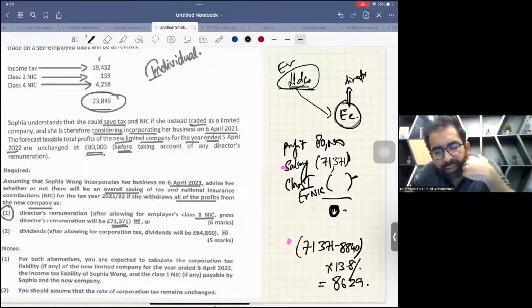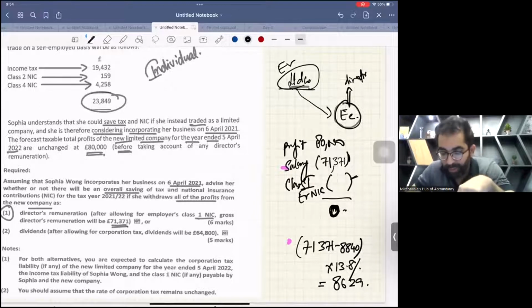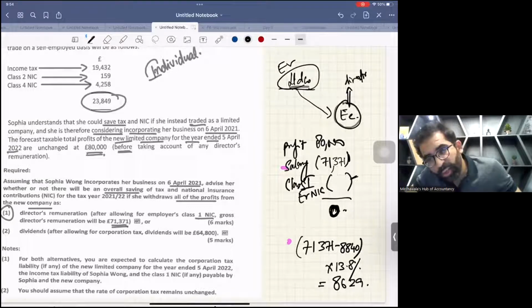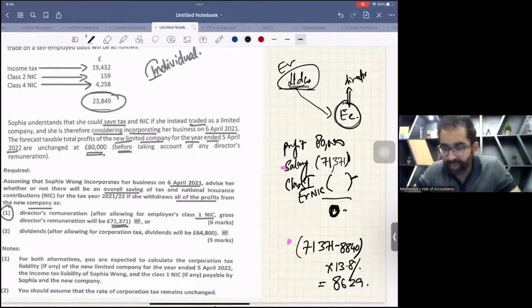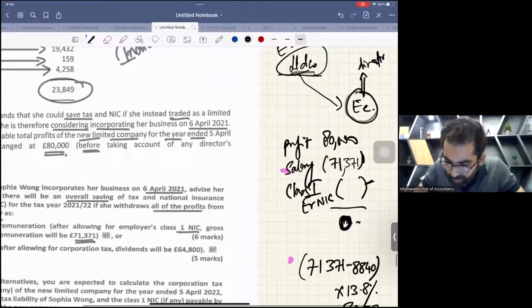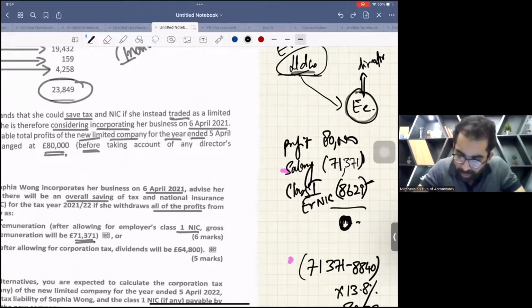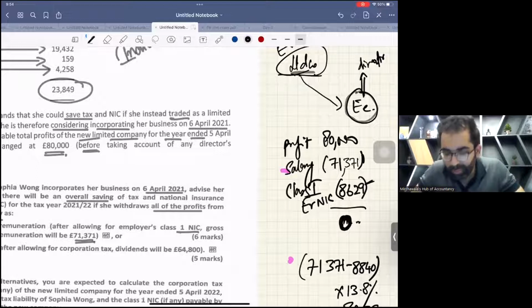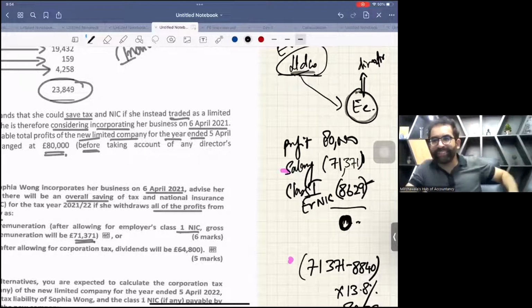The company is paying two things for the employee. Number one, salary, which is an allowed expense. And number two, class 1 employer NIC. This is also an allowed expense. You have studied. So can you deduct 8629? What number are you getting after deducting 8629? Yes, 0. So this is called full profit extraction.